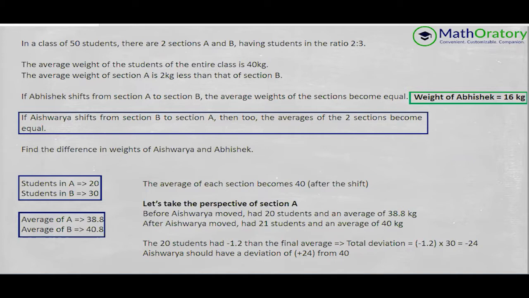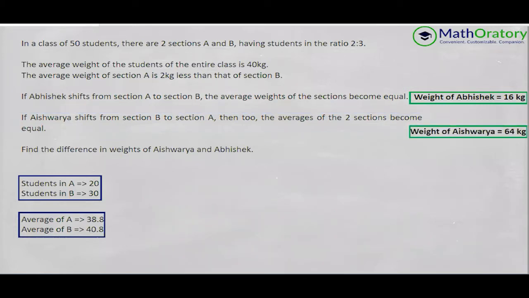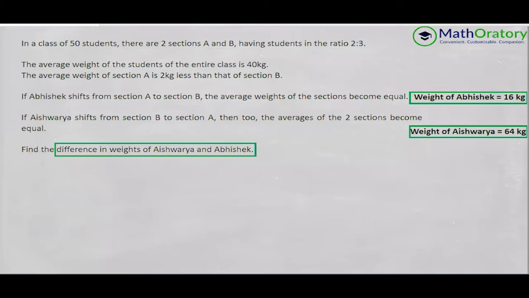So the weight of Aishwarya is 64 kilo, and the difference in weights is required. That would be 64 minus 16, that is 48 kilo.